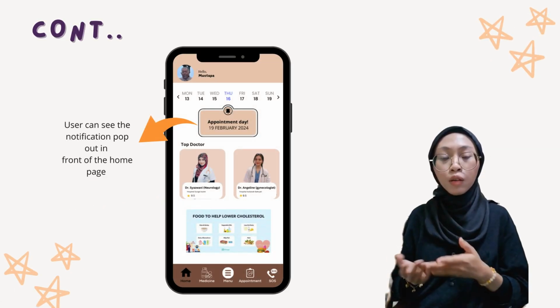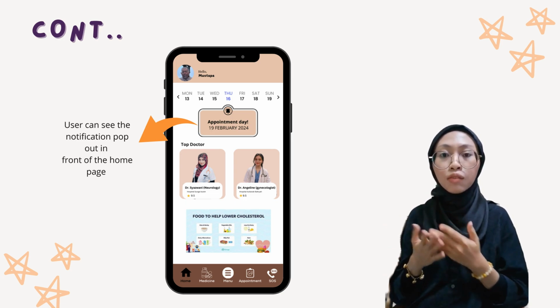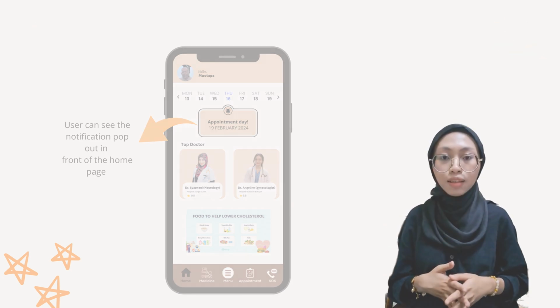Once the user clicks back on the home page down here, the user can see the notification pop out in front of the home page as a reminder.